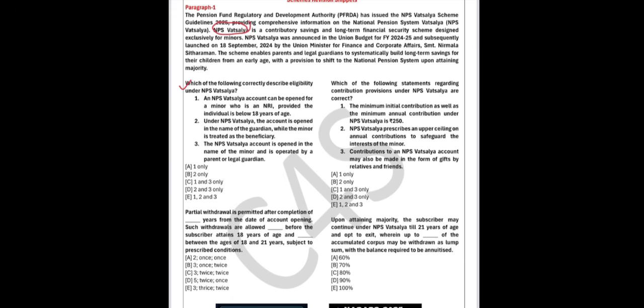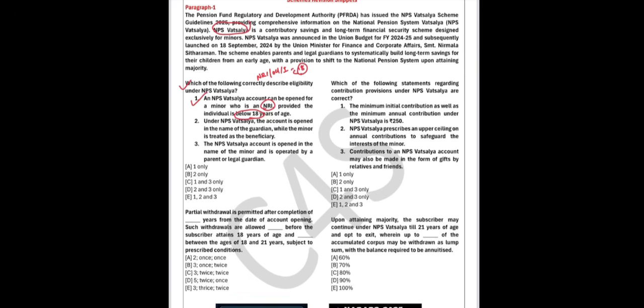Okay, so first question is, which of the following correctly describe the eligibility under NPS Vatsalya? So first statement is, an NPS Vatsalya account can be opened for a minor who is an NRI provided the individual is below 18 years of age. So yes, this statement is right. The scheme is open for NRI, OCI and Indian citizens below 18 years of age.